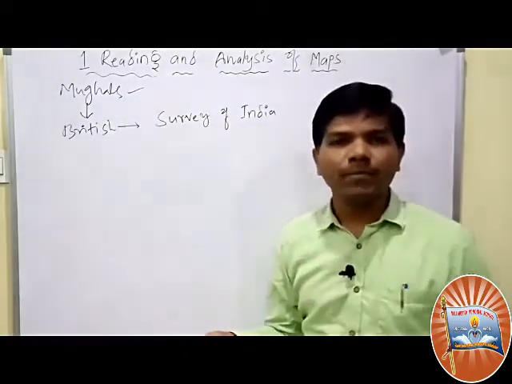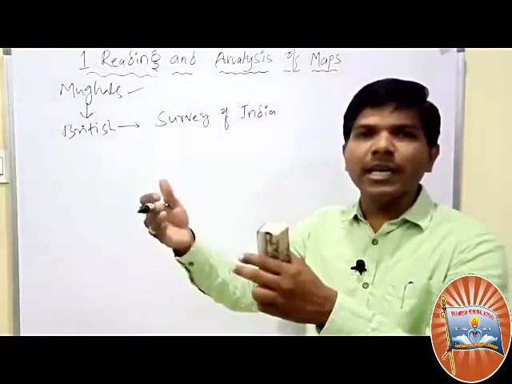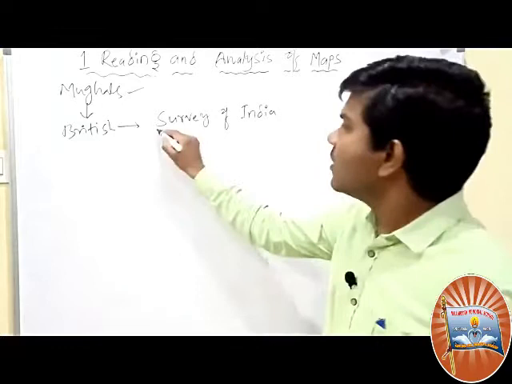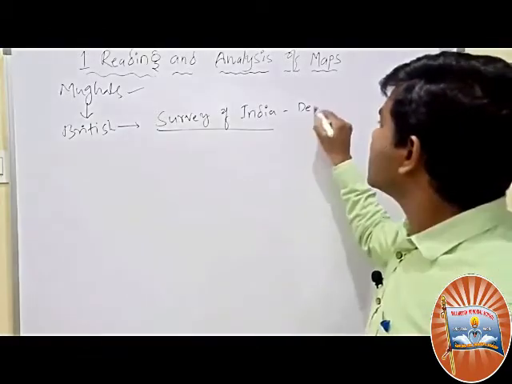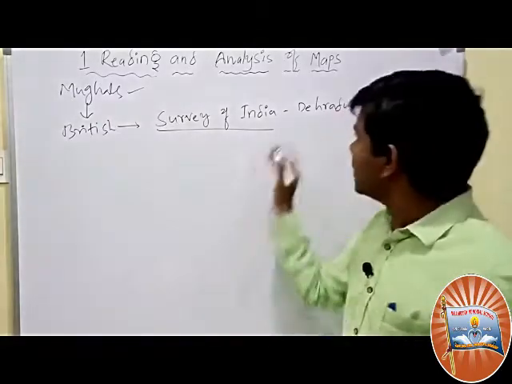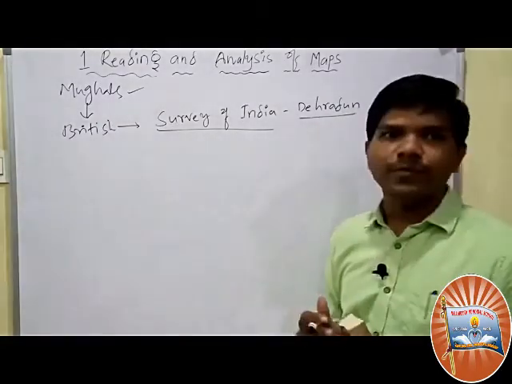Survey means mapping. Survey means what? Mapping. To see the areas, to locate the places correctly. Okay. Survey of India. Where is Survey of India located? Survey of India is located in Uttaranchal or Uttarakhand. Capital city is Dehradun. Okay.